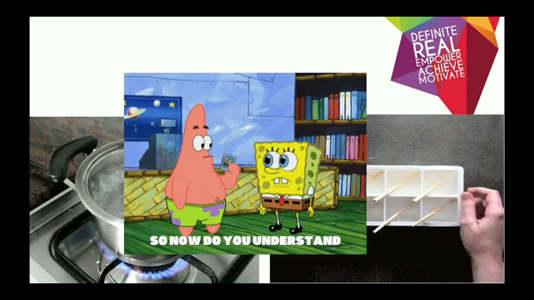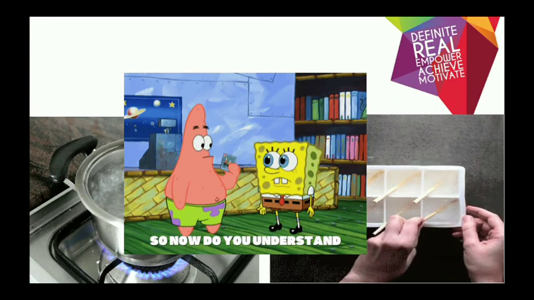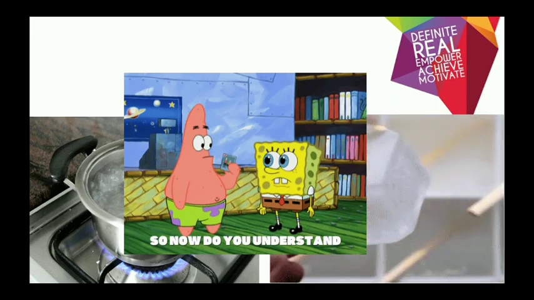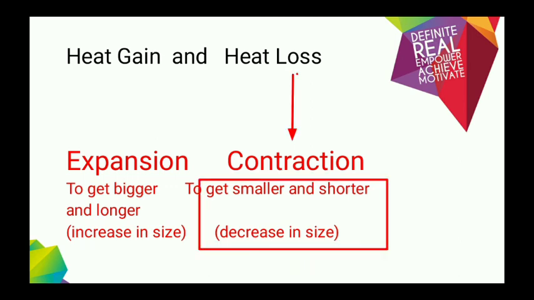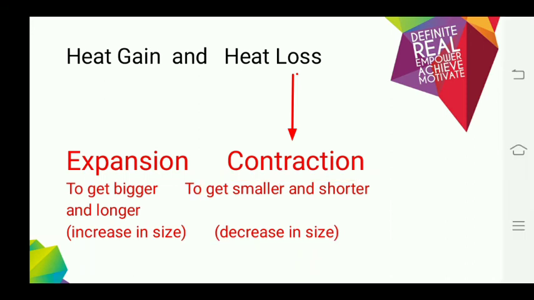Now, let's go talking about expansion and contraction as the impact of heat gain and heat loss. Let's get started. When things gain heat, expansion will happen. Another word for expansion is to get bigger and longer or increase in size. Meanwhile, when things lose heat, contraction will happen. In another word, contraction means to get smaller and shorter. We also can call it decrease in size.